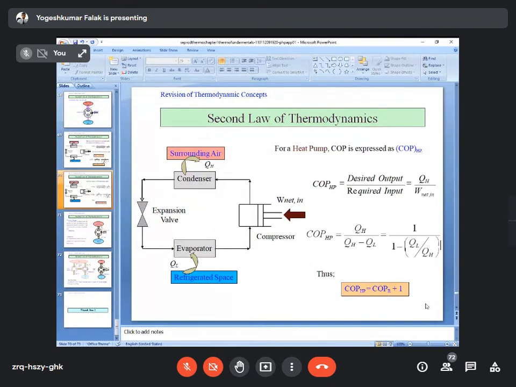आपको एक्सप्रेशन पूछा जाता है एग्जाम में, why COP of heat pump minus COP of refrigerator is equal to 1. So just subtract QH upon QH minus QL minus QL upon QH minus QL. You get that COP of heat pump minus COP of refrigerator is equal to 1.